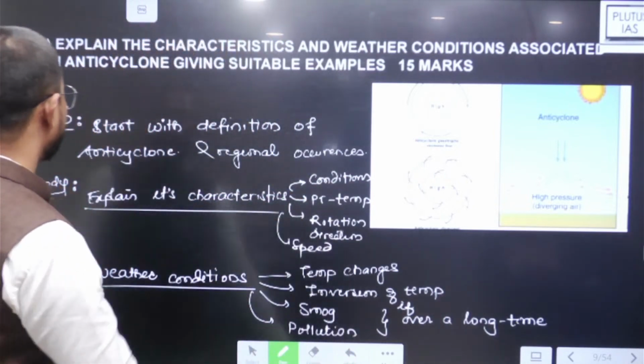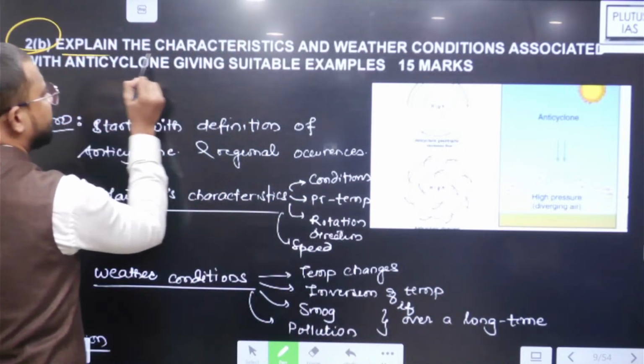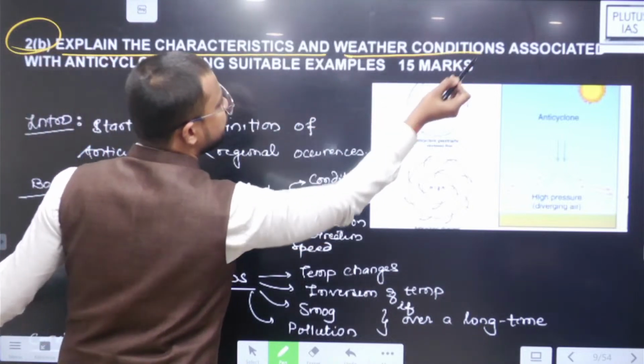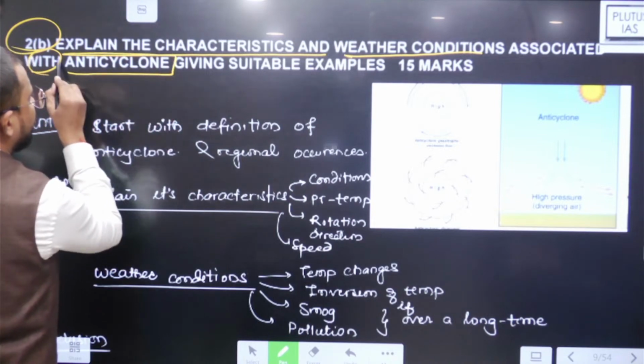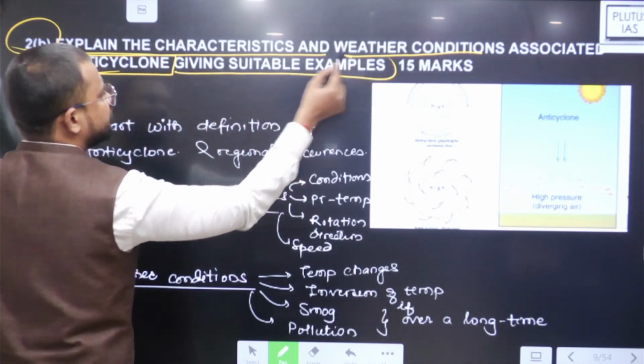Okay? Next, second B: explain the characteristics and weather conditions associated with anticyclone, giving suitable examples.